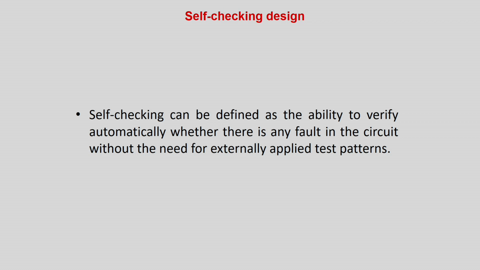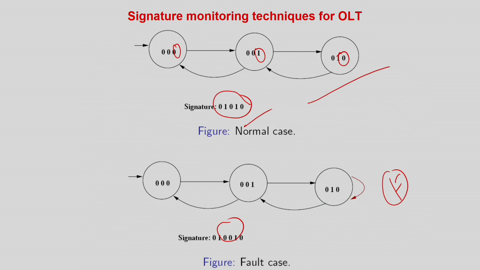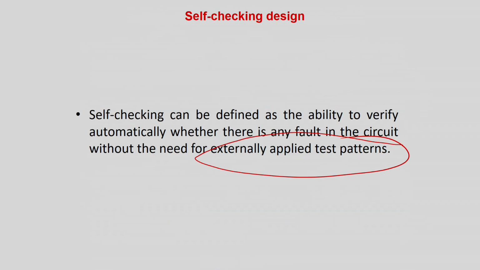A self-checking circuit can be defined as having the ability to verify automatically if there is any fault in the circuit without the need for externally applied test patterns. So obviously here also there are no externally applied test patterns, you only have to look at the monitors. But they have given a very specific name for such a class of circuits, in which, without applying any external test patterns, you can decide whether there is a fault in the circuit, and they encode the circuit outputs using some coding theory. Some codes like parity codes, Berger codes, M out of N codes.